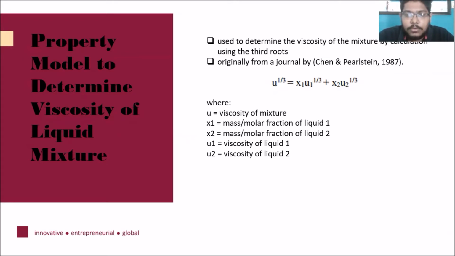The model looks like u^(1/3) = x1 u1^(1/3) + x2 u2^(1/3), where u is the viscosity of the mixture, x1 and x2 represent the mass or molar fraction of liquid 1 and liquid 2 respectively, and u1 and u2 represent the viscosity of liquid 1 and liquid 2.